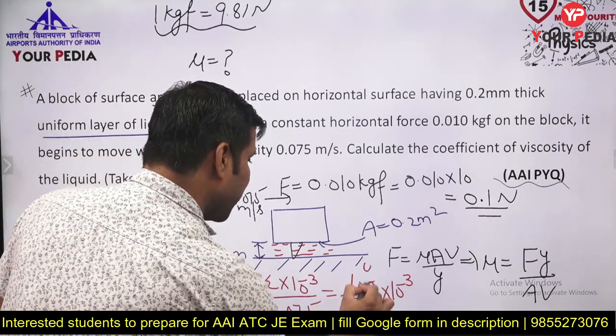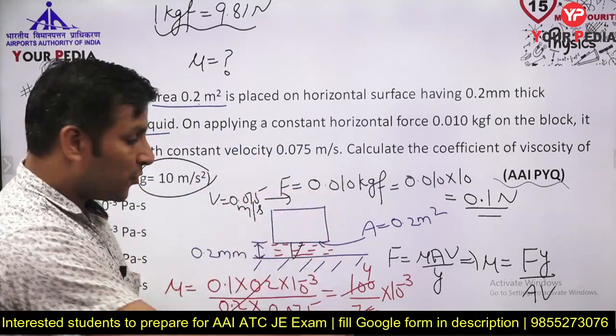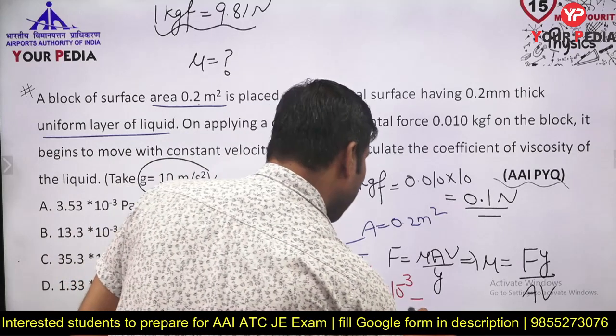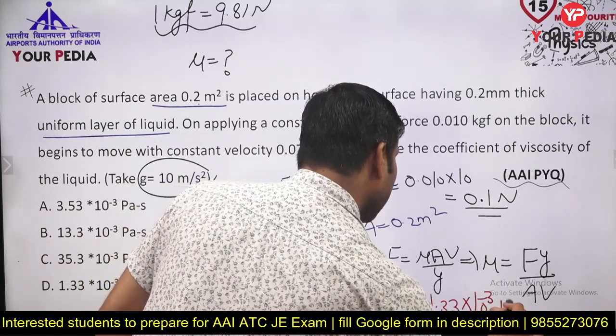This is 4 by 3, dividing by 25, and 4 by 3 you can write as 1.33 into 10 to the power minus 3 Pascal second.